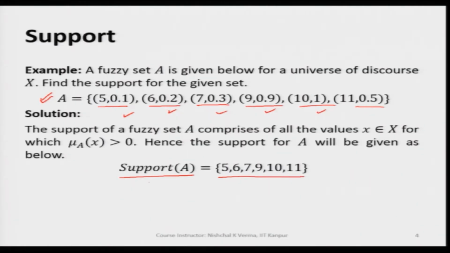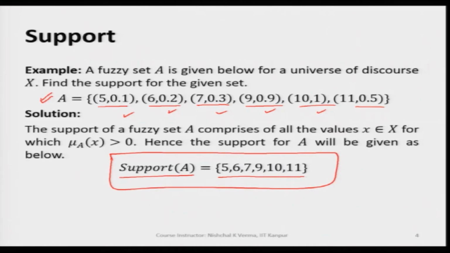So, if we would like to write the support of a fuzzy set, especially the discrete fuzzy set, then for this discrete fuzzy set we will have the set of points 5, 6, 7, 9, 10, 11. So, this way we will write the support of a fuzzy set like this.